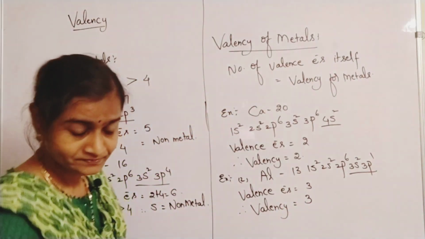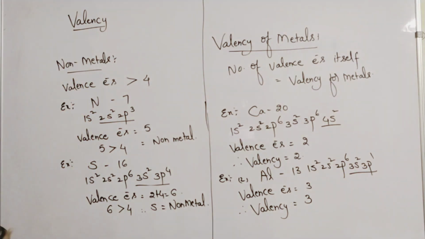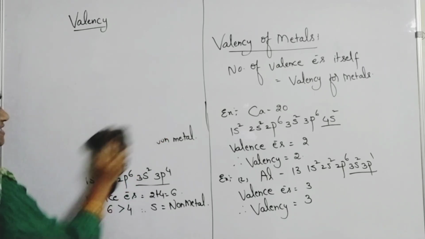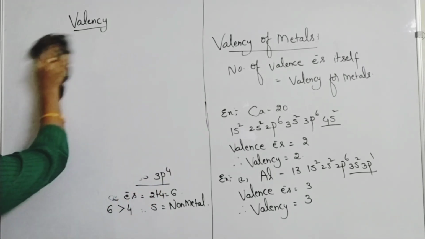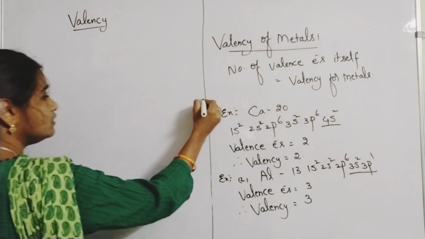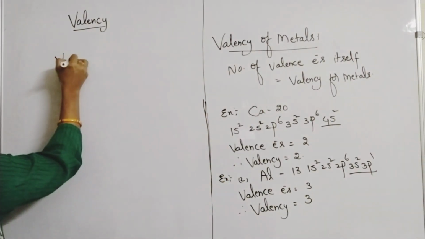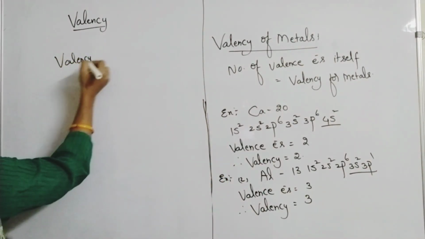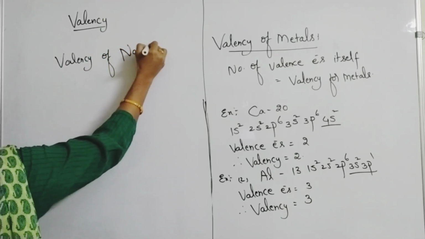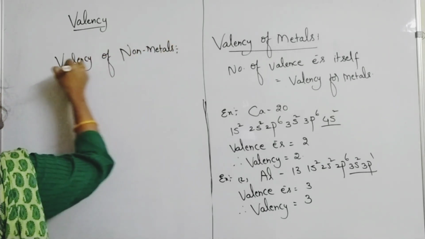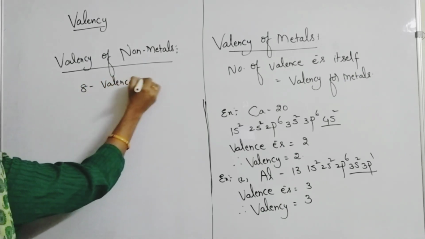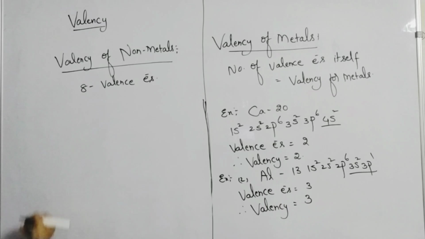Next, if you go for non-metals, let us learn about the valency of non-metals. What is the valency of non-metals? The valency of non-metals can be given by the formula 8 minus valence electrons. Okay, 8 minus valence electrons.